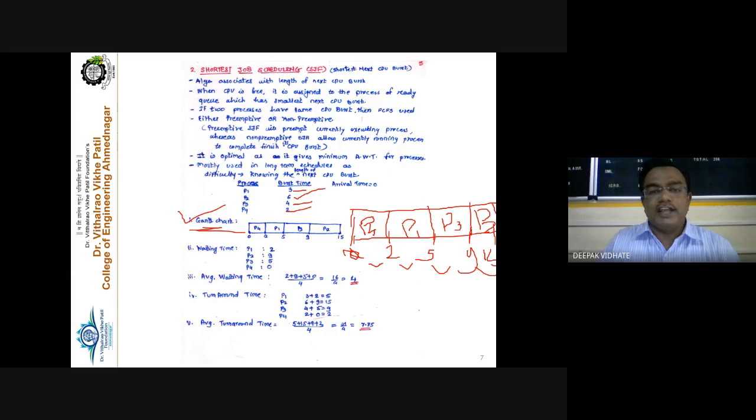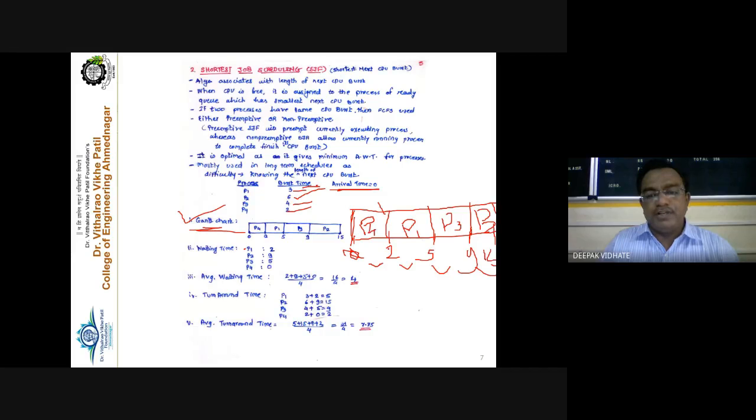Now, if the Gantt chart is correct, then your waiting time and turnaround time will be correct. But if you make a mistake in drawing the Gantt chart, then the rest of your answer will be wrong. So while drawing the Gantt chart, we have to carefully see the arrival time as well as the execution time of each and every process. Right. So which is the first process taken for execution? Now for finding the waiting time, again the waiting time for P1. See here, when process P1 is taken for execution.